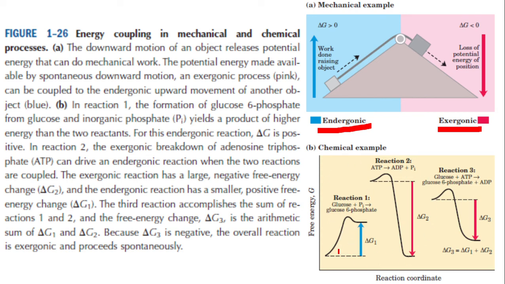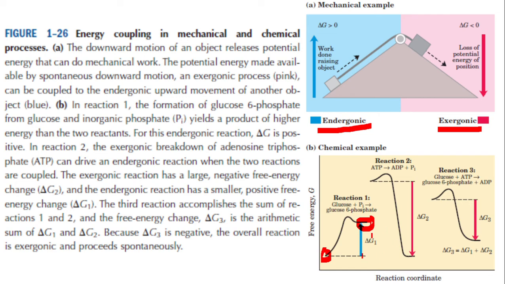Here, glucose combines with phosphate to form glucose 6-phosphate. Remember, this is a graph. You know what a graph paper is. On this axis, we have the free energy content G. On this axis, we have the reaction coordinate. So here is the energy of the substrate. Here is the energy of the product. From this axis it is very clear, the substrate, the raw material, has a very low amount of energy, while the product has a very high amount of energy, and this is the delta G, which means the difference in energy between the substrate and the product.